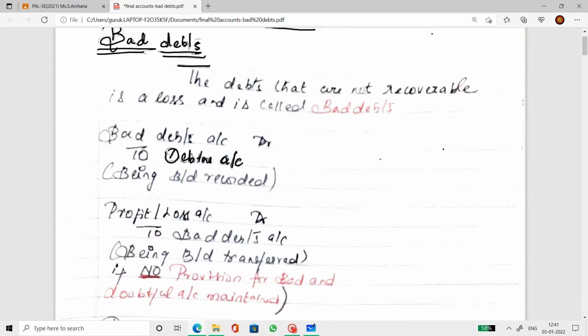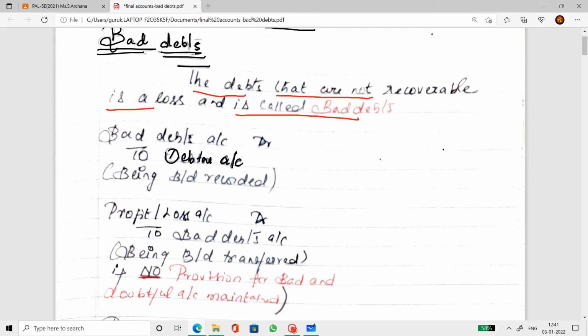Now, what is bad debts? The debts that are not recoverable and are a loss are called bad debts. It is possible that some debtor fails to pay their due amount either partially or fully. The amount that is not recoverable is the loss, and that is called bad debts. So a debtor eventually becomes bad debts. When a debtor fails to pay their dues on time, the amount which is irrecoverable from them is called bad debts.